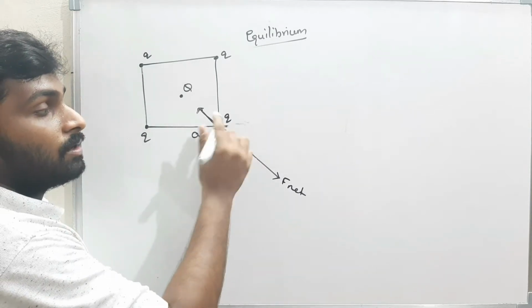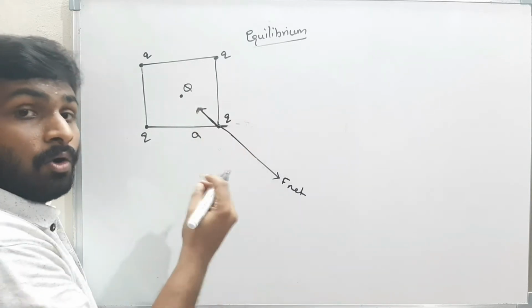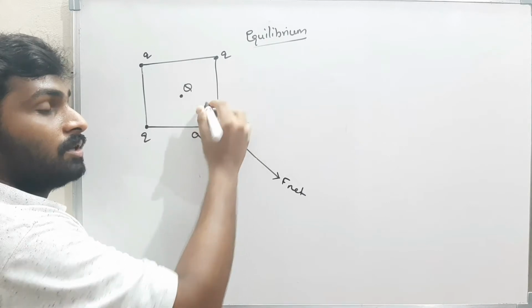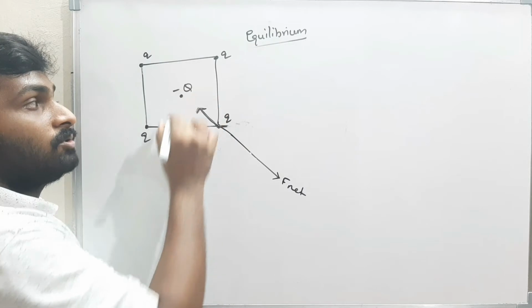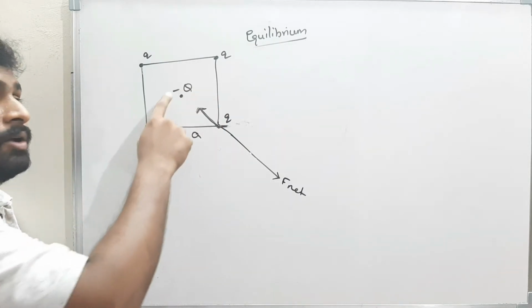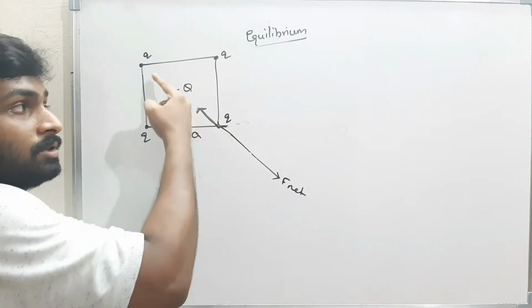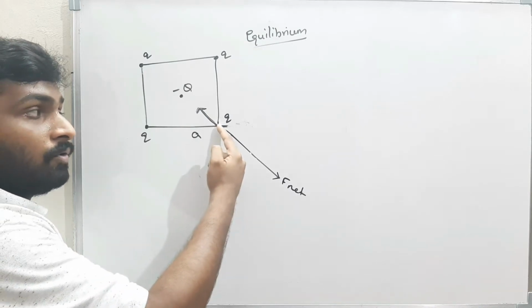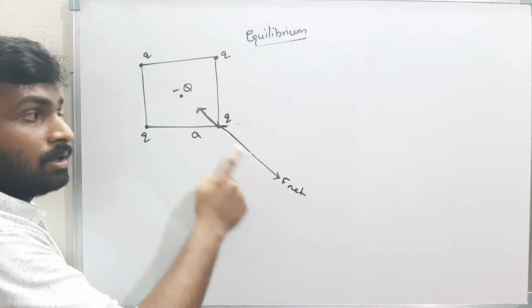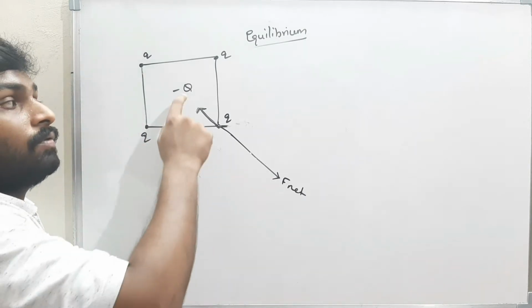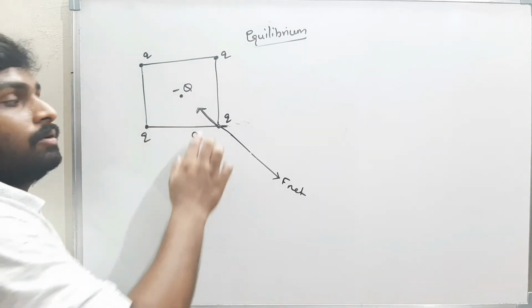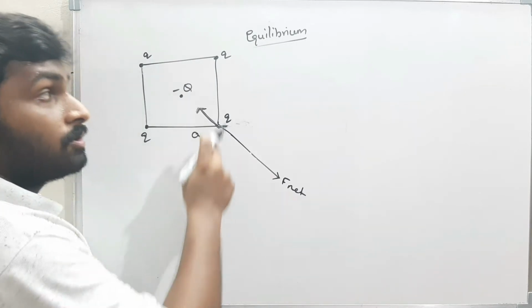How can I apply the force in this direction? Think. I can apply it when I keep some negative charge here. If I keep some negative charge, there will be an attractive force in this direction. When that attractive force is exactly equal to the resultant force, the net force acting on it is 0. Therefore, I have to find this Q. Now, in the previous video we already solved this.